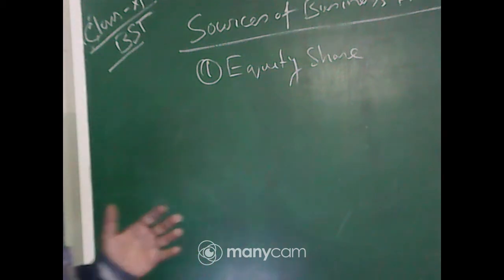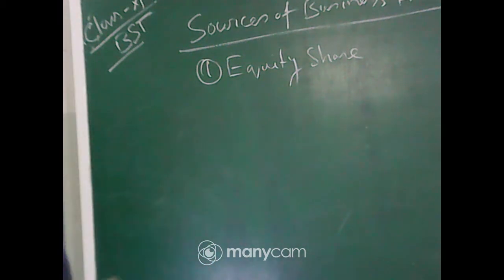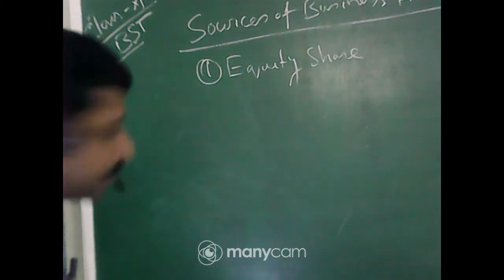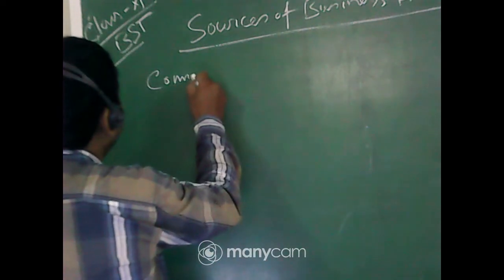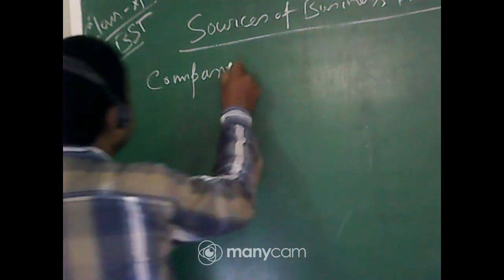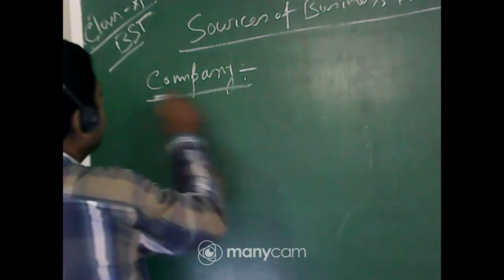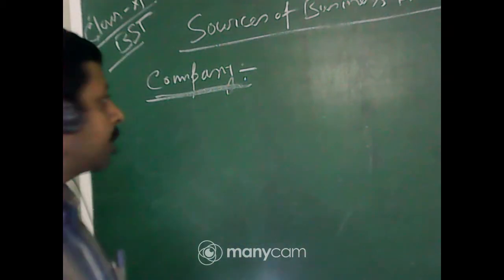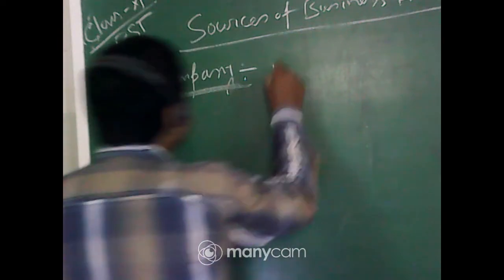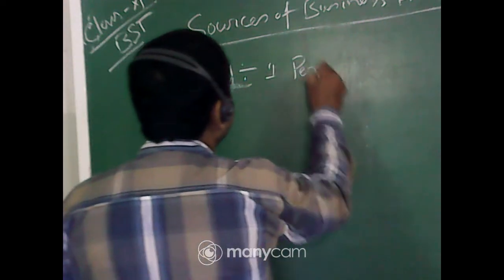So there are advantages. The first advantage of equity share is permanent capital. What are the advantages to the company of equity as a source of finance? Now, the first advantage, from the perspective of the company, is permanent capital. Equity share is a permanent capital.